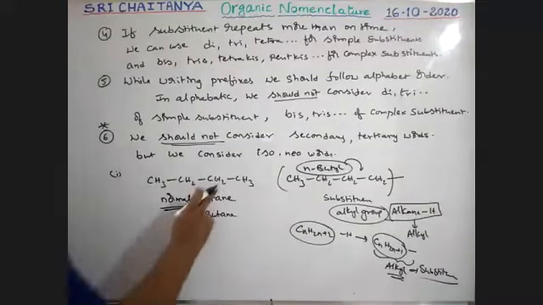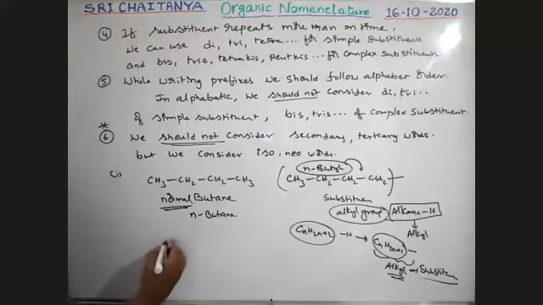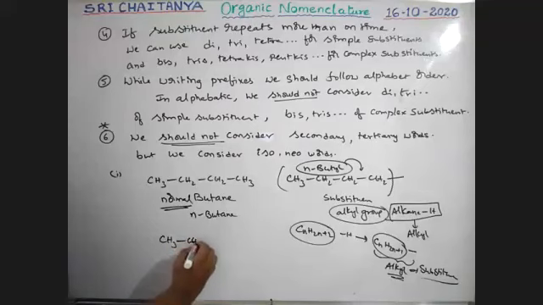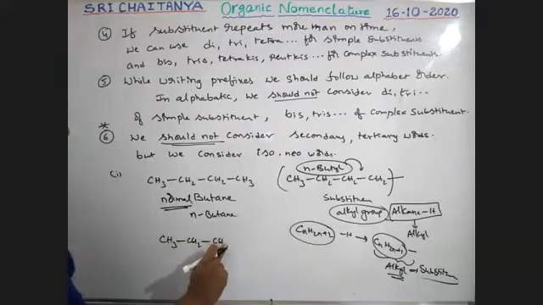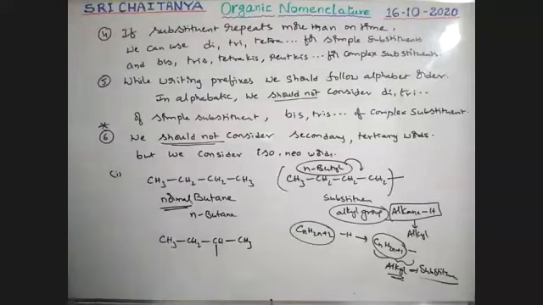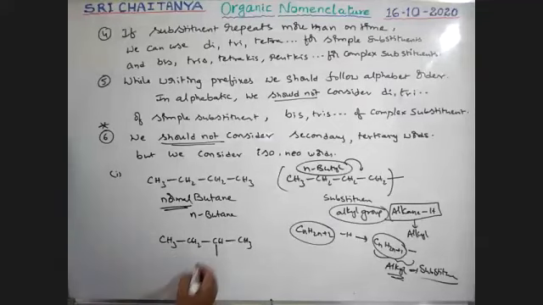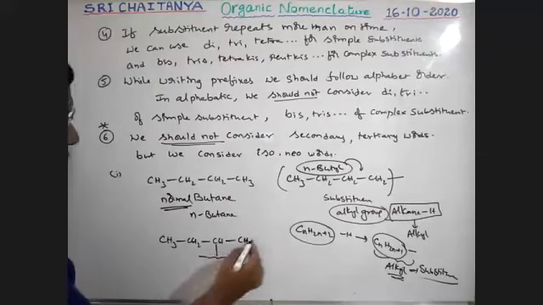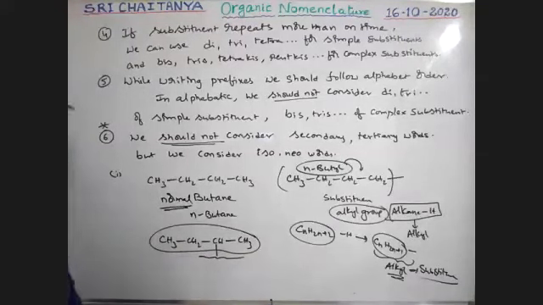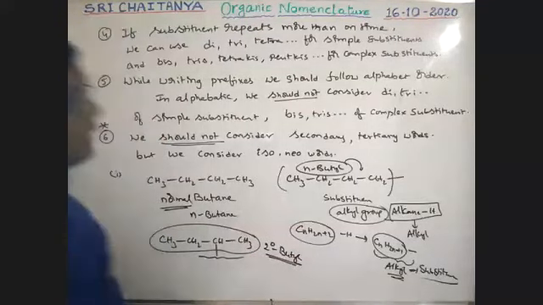For example, if this hydrogen is removed, it seems to be like this: CH3, CH2, CH. That hydrogen is removed, and CH3. Here, 1 free valency is there, boys. So this is a secondary carbon. It is the carbon connected with 2 others. This is attached to the longest chain. That is why this group is considered a secondary butyl group. It is considered as secondary butyl.